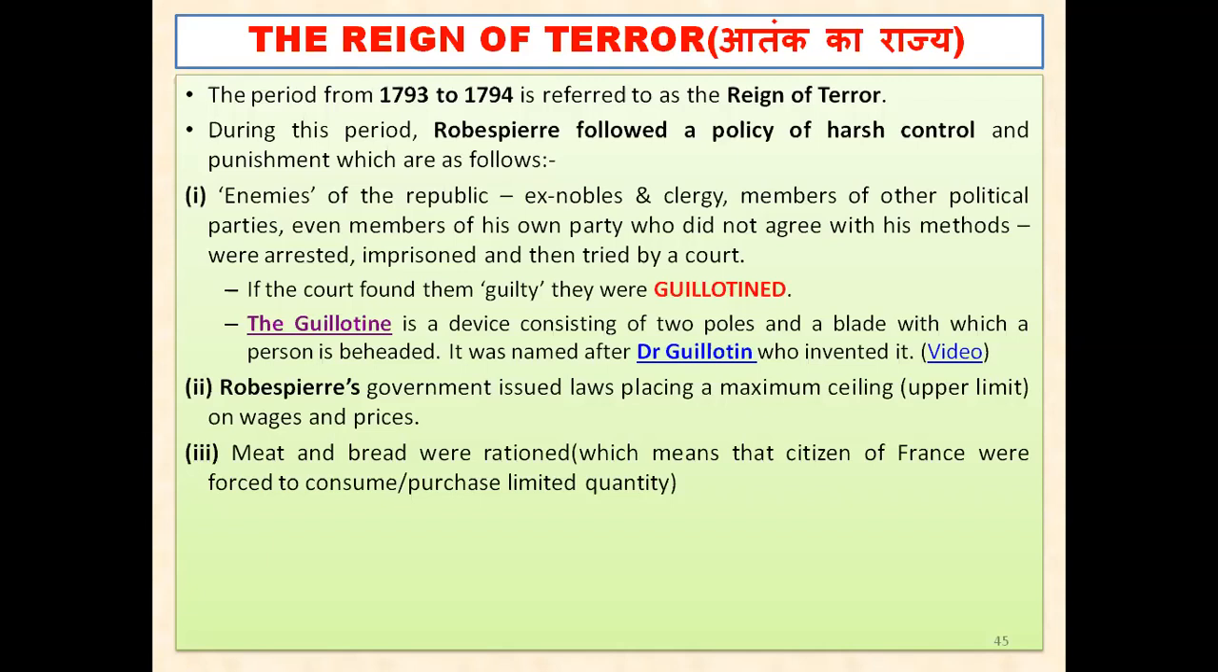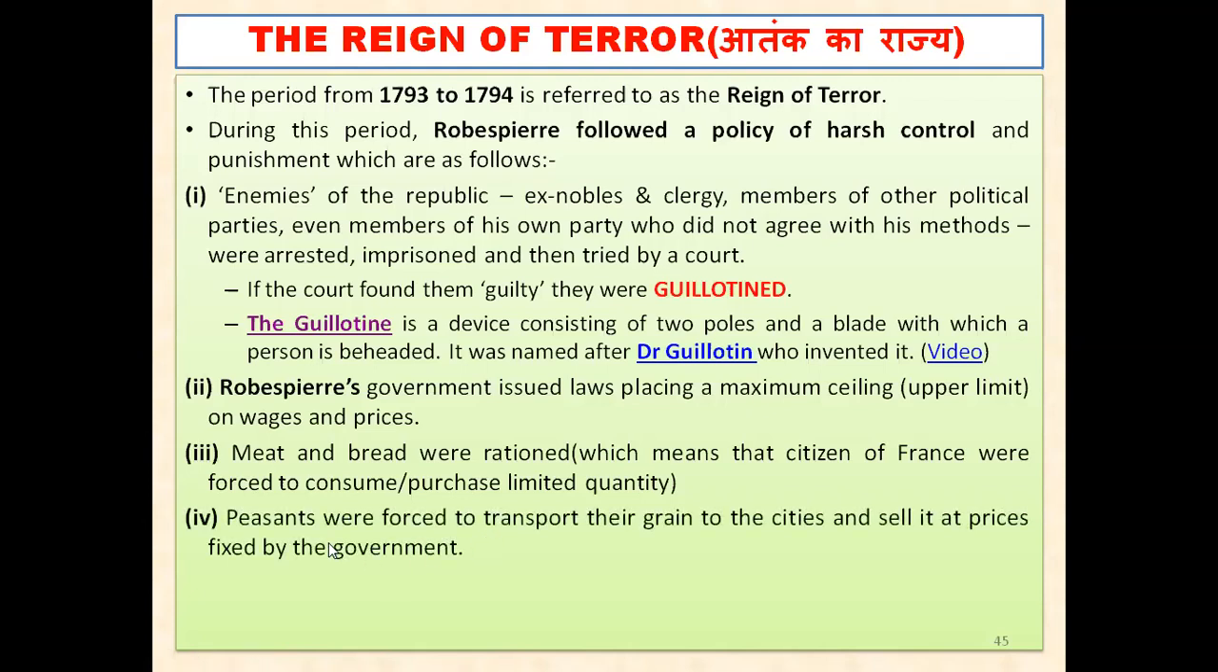Even the rate of wages as well as the prices of food articles were fixed. Even meat and bread were rationed, where ration means that citizens of France were forced to consume a limited quantity of meat and bread. You can say 100 grams of wheat per person was fixed, or one loaf of bread per person per day. A limited quantity was fixed under this government, so people ate limited meat as well as bread.